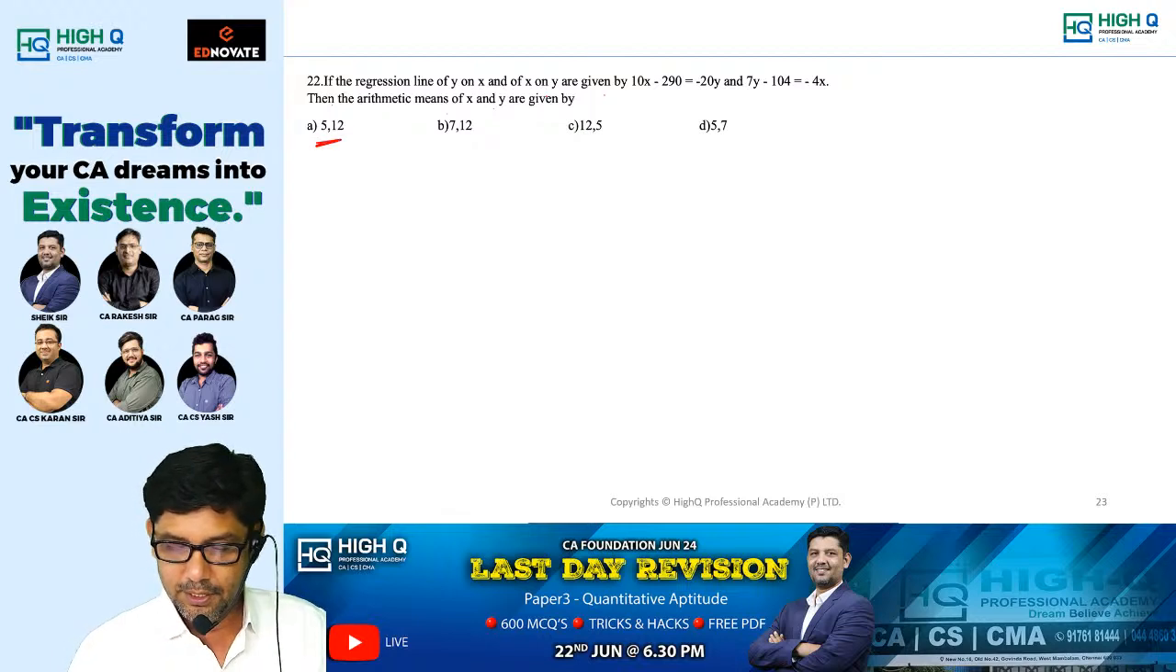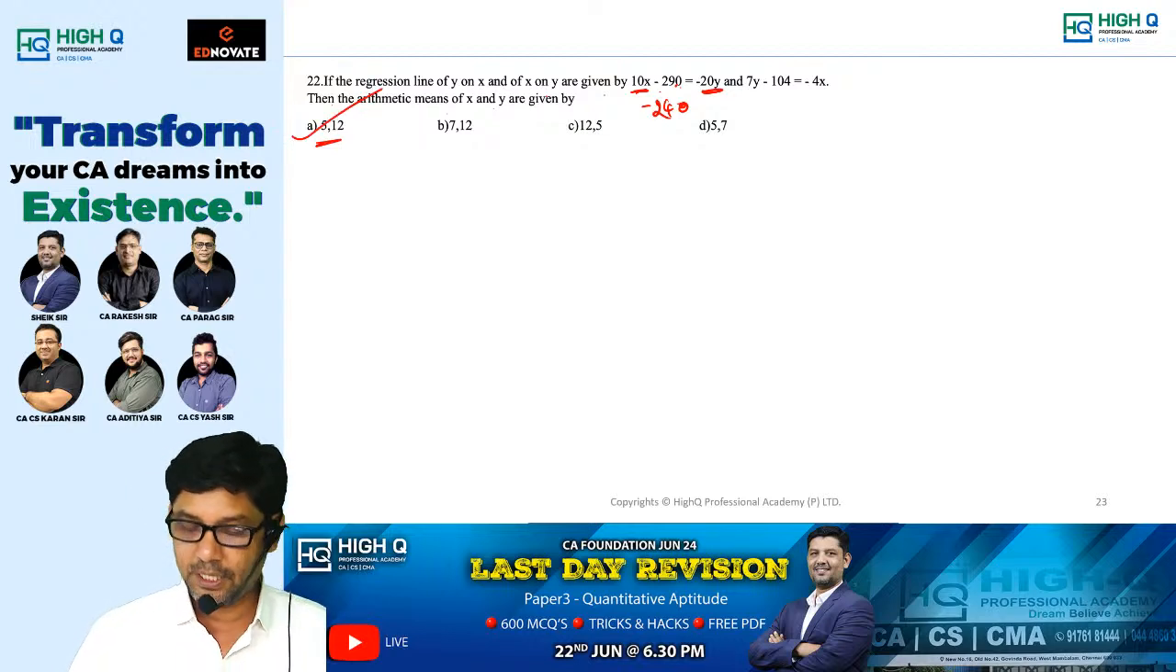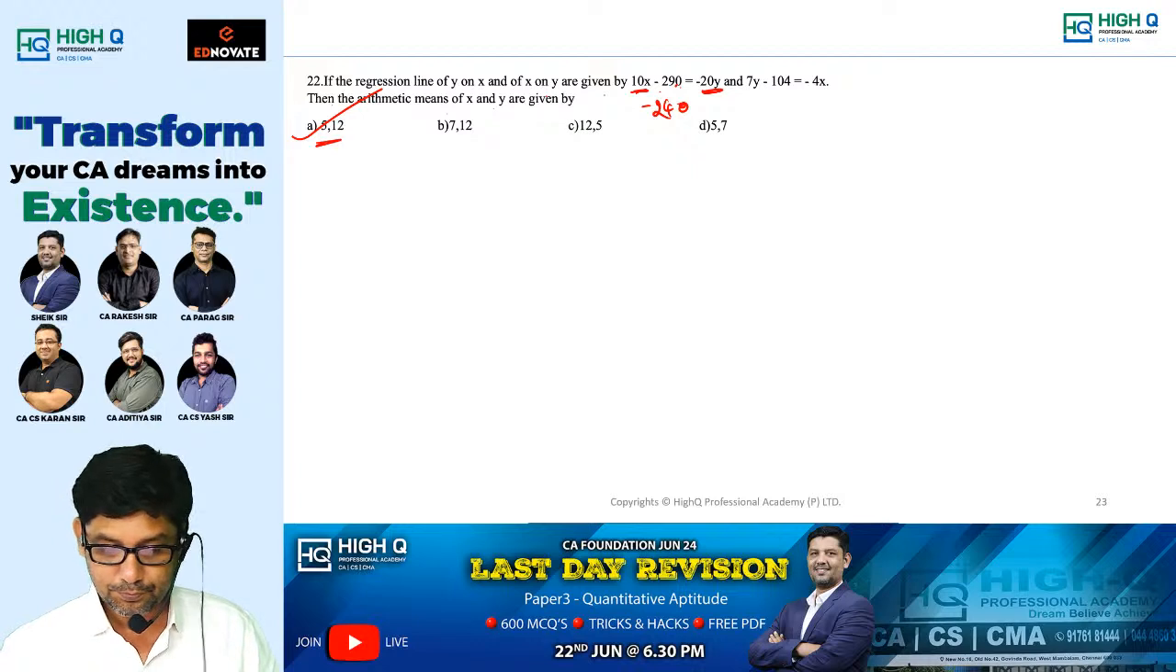Sir, trial and error method, sir. For example, 10 fives are 50. 50 minus 290 is minus 240. Then minus 20 into 12 is 240. I think option A is satisfying both the equations.